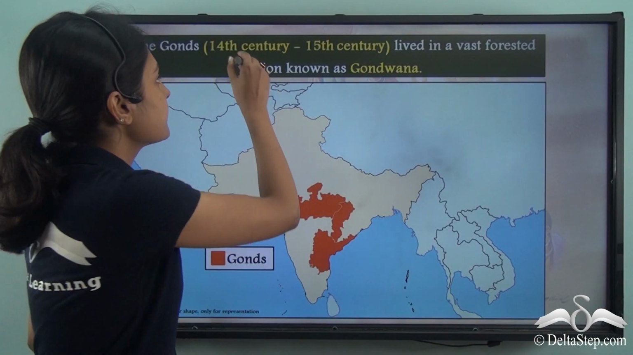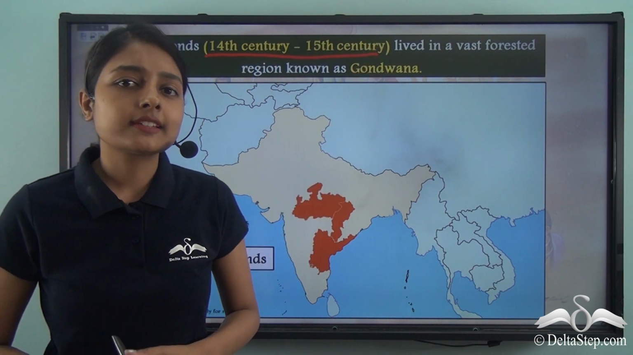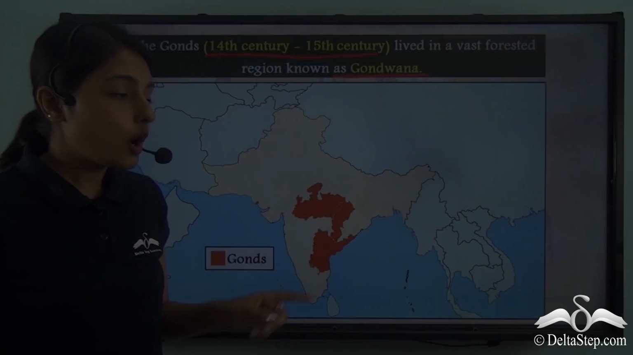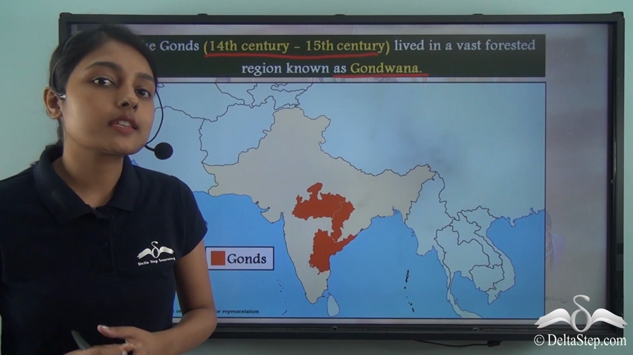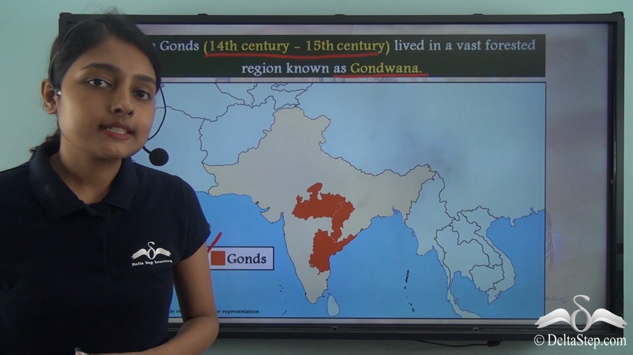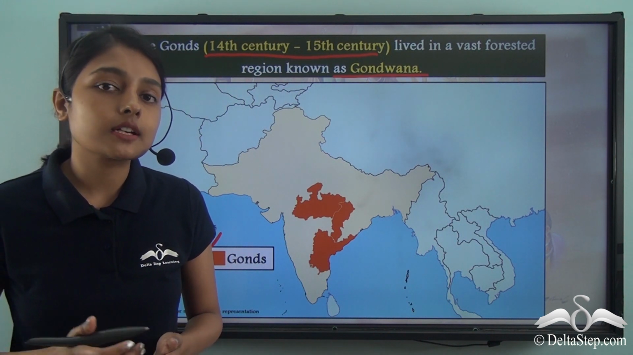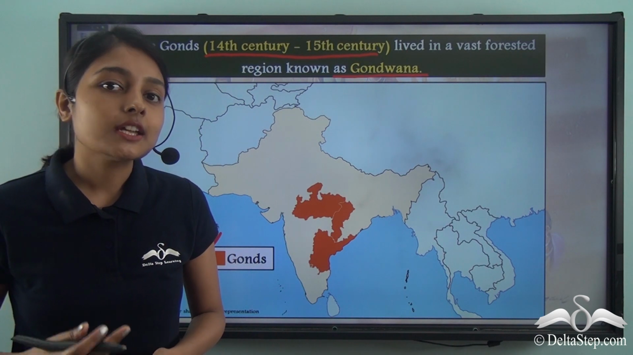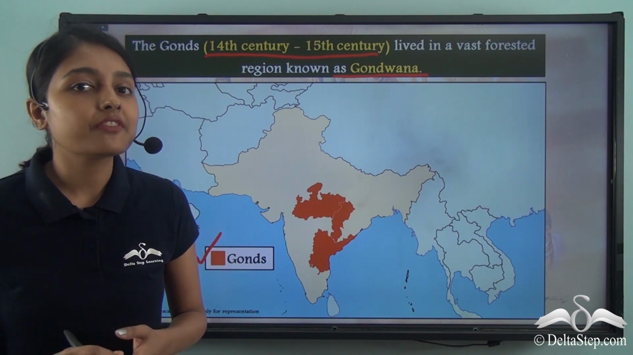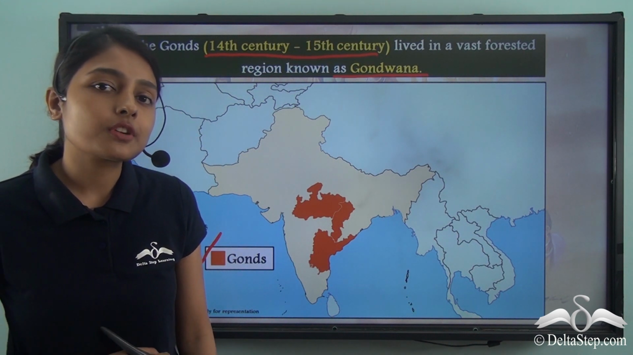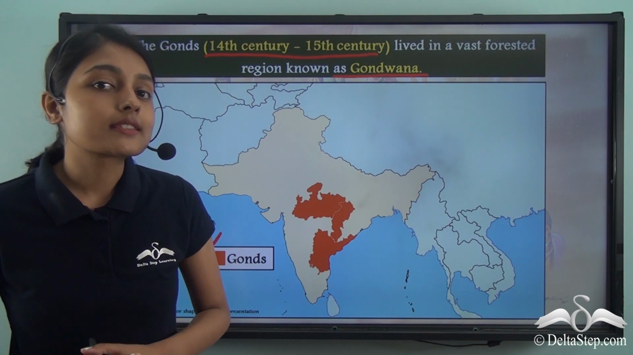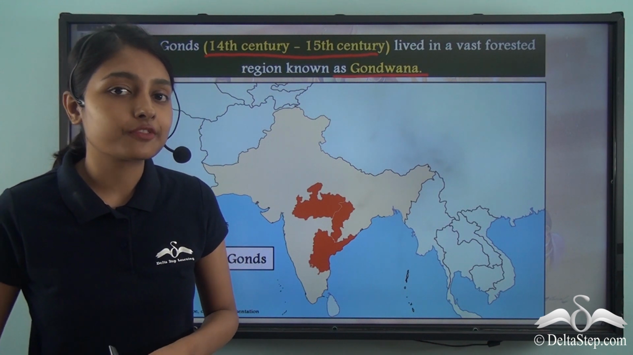Between the 14th and 15th century, the Gonds lived in a vast forested region that was known as the Gondwana. On this map, you can see the region that was known as the Gondwana, and this is the place where the Gonds lived. In present-day India, this Gondwana region is spread across the states of Madhya Pradesh, Telangana and Andhra Pradesh. Now, a very important point that you have to keep in mind is that the people of the Gond tribe still live in various parts of the Indian nation. And now it's time to find out more about the history of the Gond tribe.